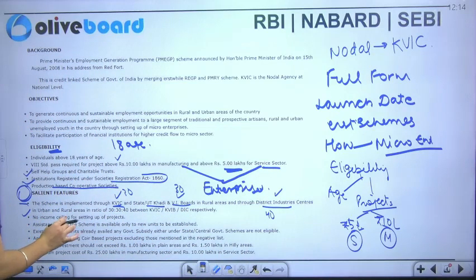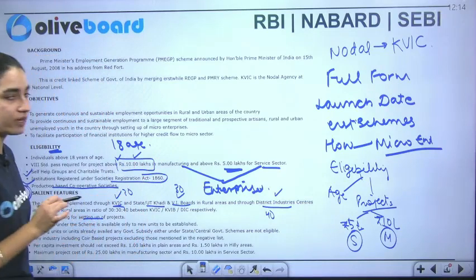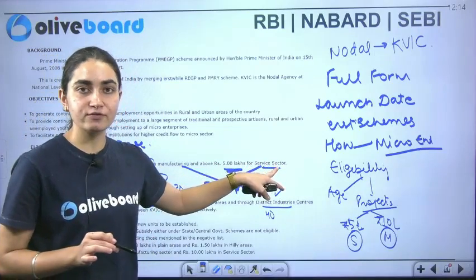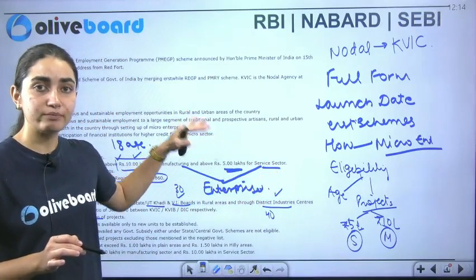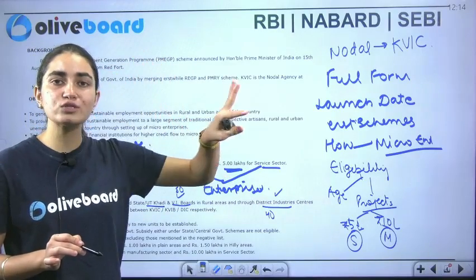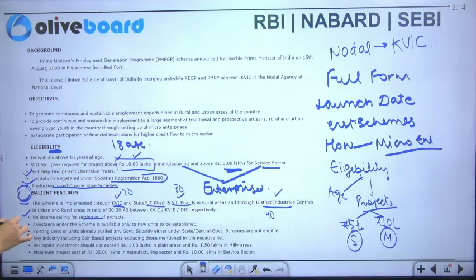No income ceiling is required for setting up the project. We have to ensure that the project cost is always above 10 lakh. Ten lakh is specifically for manufacturing, and 5 lakh is specifically for the services sector. This is the minimum one. If I talk about the ceiling, we have no ceiling here. We have a floor set, which is 10 and 5. Along with that, assistance is provided under this particular scheme.